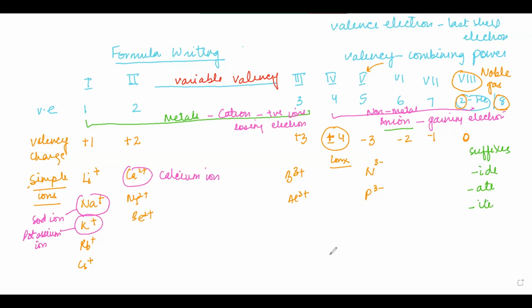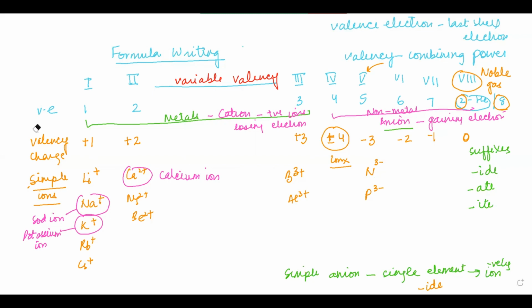ठीक है? जब आपके simple anions होते हैं, जब single element आपका anion form कर रहा है, ठीक है, when single elements are forming ions, right, negatively charged ions, तो उनके ऊपर normally they have the suffix which is known as "ide." ठीक है, they have a suffix "ide." Now for example, if I need to write down the name for this N3 negative, तो इसका जो नाम होगा, it will be known as nitride.